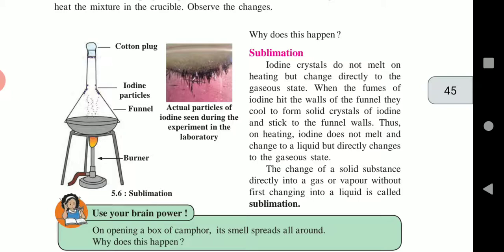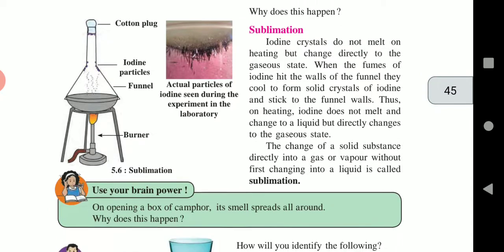What is meant by sublimation? The change of a solid substance directly into a gas or vapor without first changing into a liquid is called sublimation. In this process, what happens? That solid substance directly changes into gas or vapor. It does not change into liquid and afterward vapor.